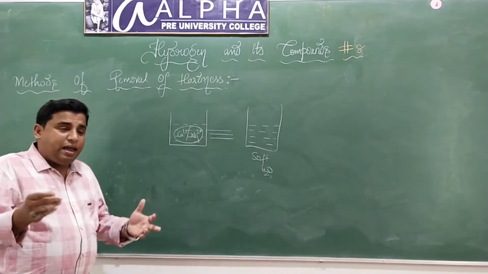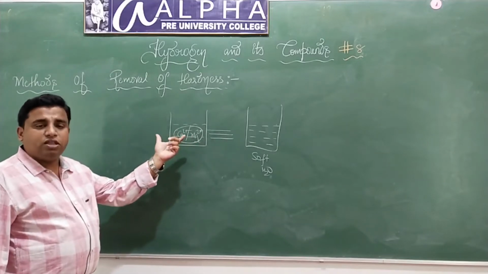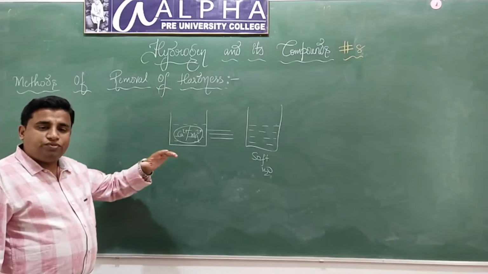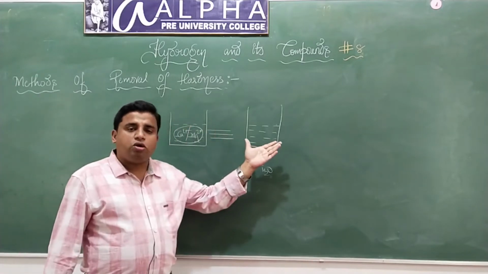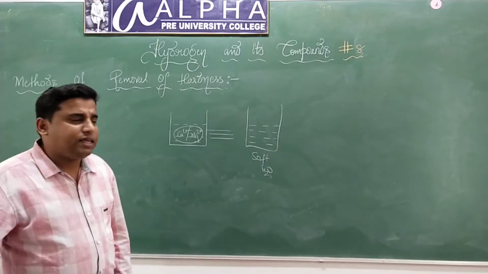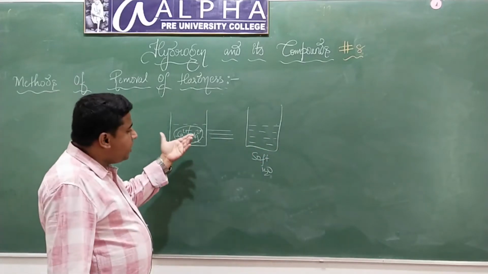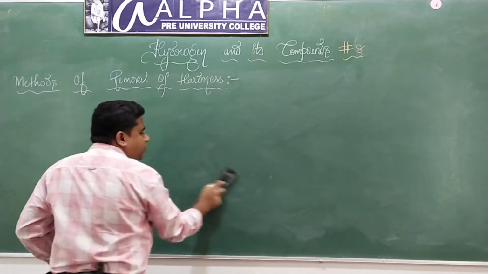So my aim is to remove the calcium ions and the magnesium ions present in the water, so that the water becomes free from all the soluble salts of calcium and magnesium. Hence, the water will be converted into soft water. So what are the different methods of converting hard water into soft water? We have two methods.